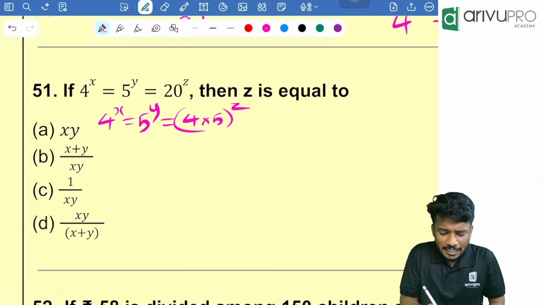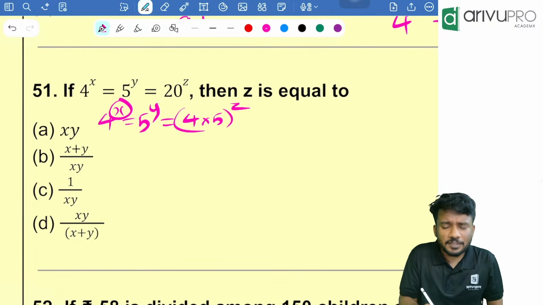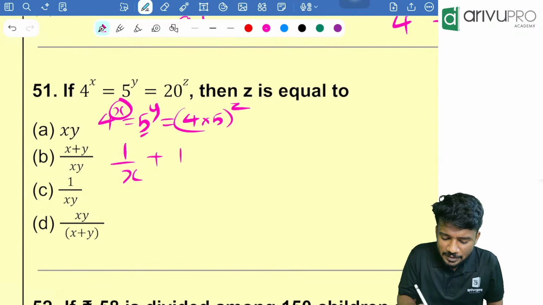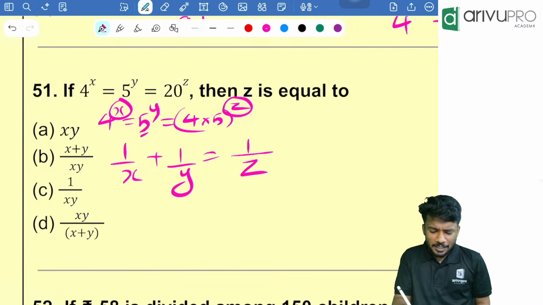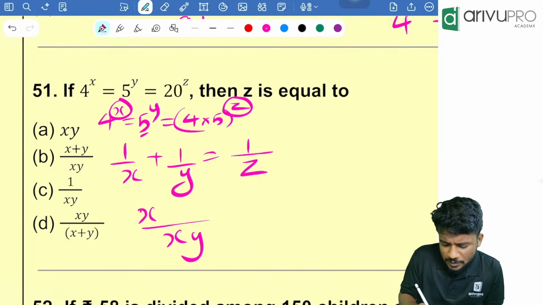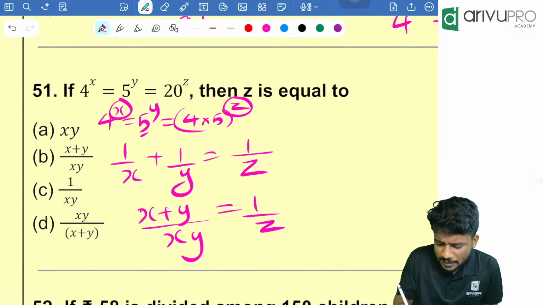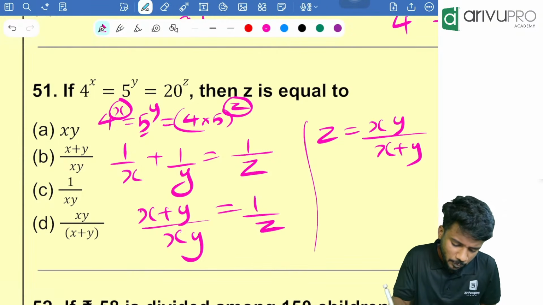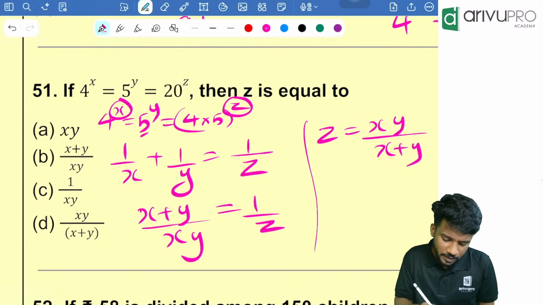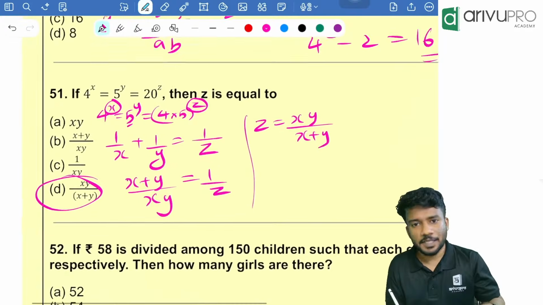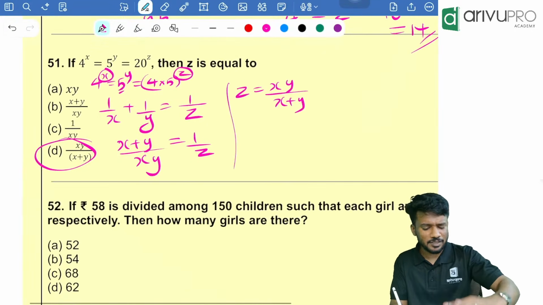So from this I can directly write, what is the power of 4? That is nothing but x. So 1 by x plus, what is the power of 5? That is 1 by y, which is nothing but equal to 1 by z. Now take LCM, divide x into y. So x plus y over xy is equal to 1 by z. Now cross multiply, z is equal to xy divided by x plus y. Option D is your answer. Xy divided by x plus y. Yes. Next one, direct, easy question.